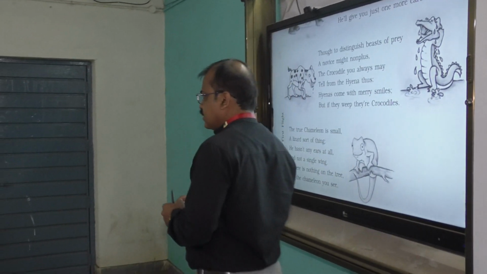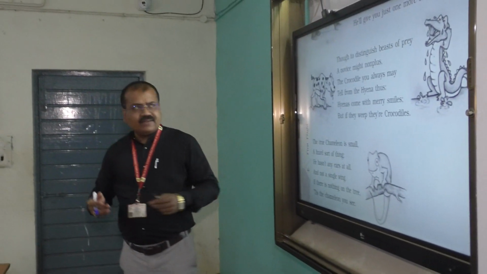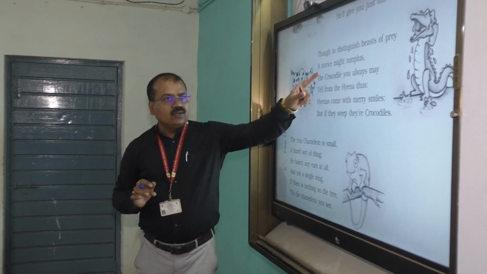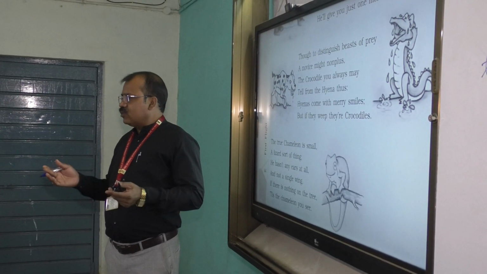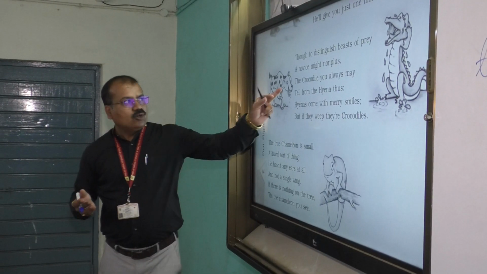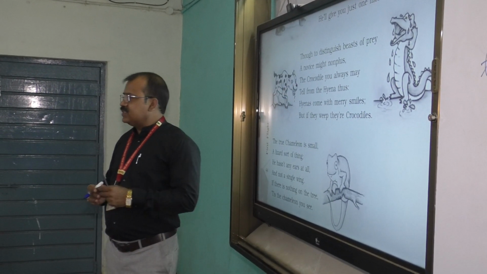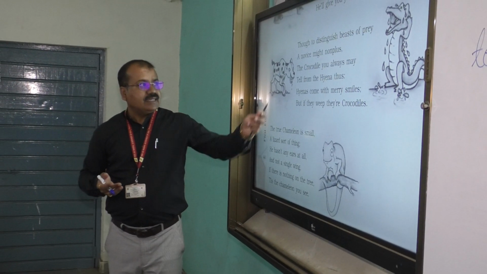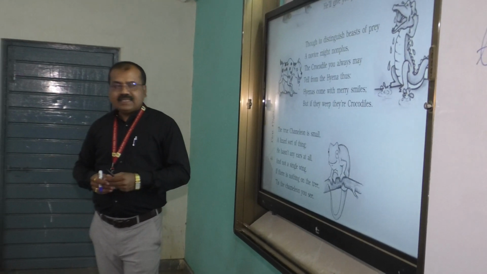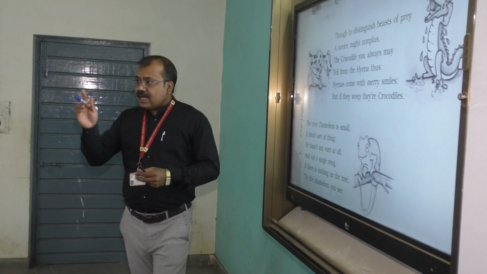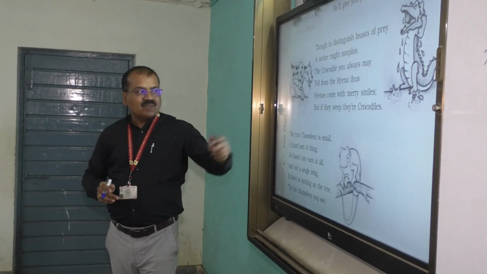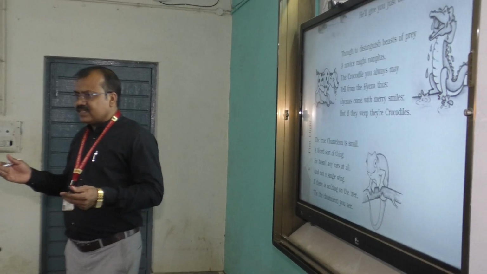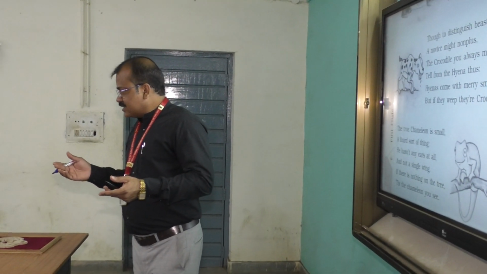Though to distinguish beasts of prey. Distinguish in the sense? Differentiate. To identify beasts of prey, a novice might nonplus. Here the word novice is in the sense of someone new to a job, or a new person. A novice might nonplus. Nonplus means what? Confused or puzzled or surprised. The crocodile you always may tell from the hyenas. Hyenas come with merry smiles, but if they weep, they are crocodiles. We have a saying also here. Crocodile tears, like that.